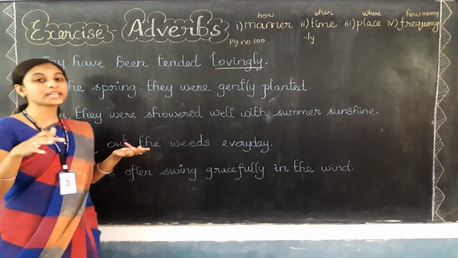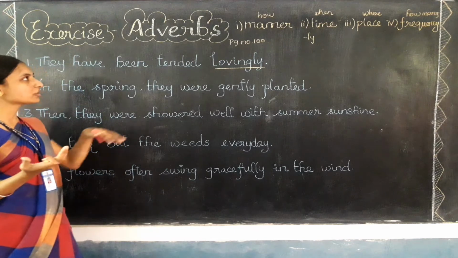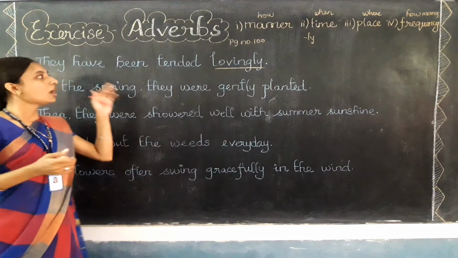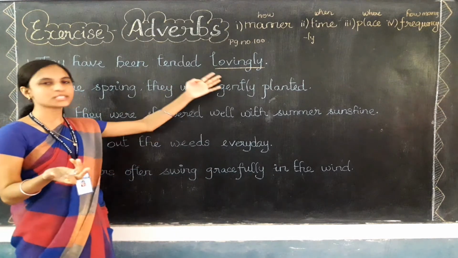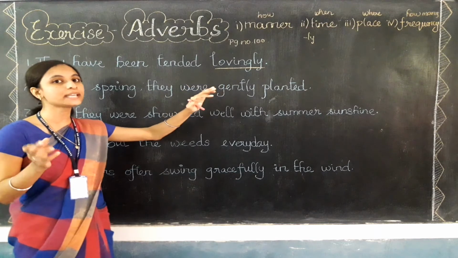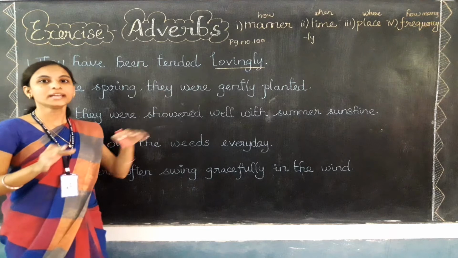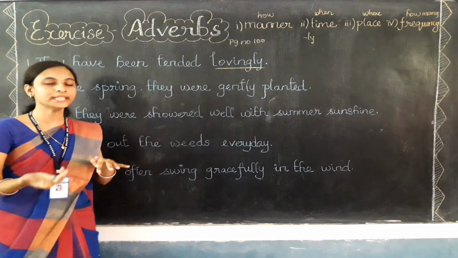We can ask questions for this answer, lovingly. Let's go from last, frequency: how many times have the plants been tended? No, there is no answer here. The answer is lovingly only. Where? That is also not suitable. When? That is also not suitable. So how have the plants been tended?